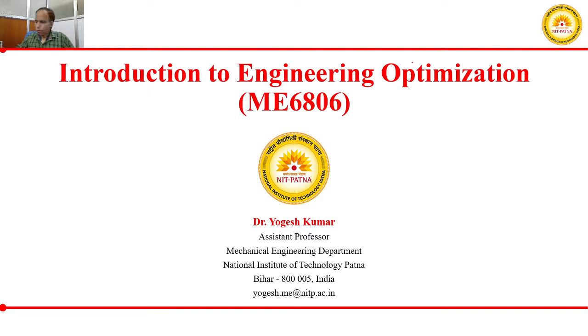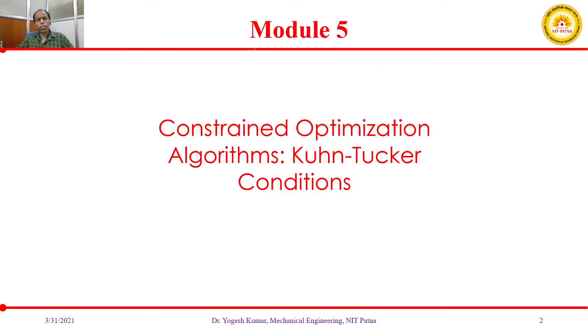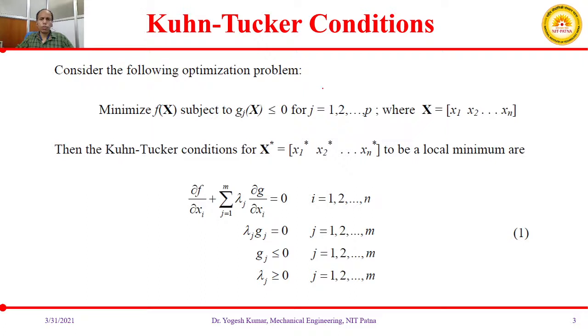Okay, so let me start today's discussion, that is, the solution of constrained optimization problems using the Kuhn-Tucker conditions. As I mentioned, the optimization problems will be constrained type problems. Let us see what these Kuhn-Tucker conditions are and how we apply them to the constrained optimization problem.